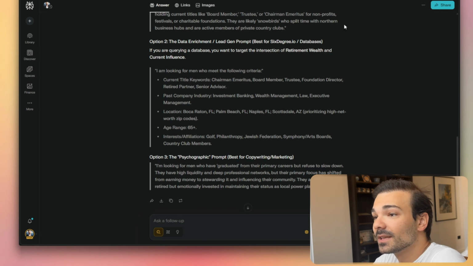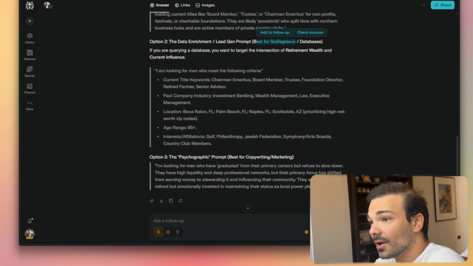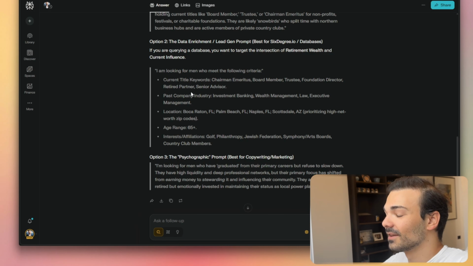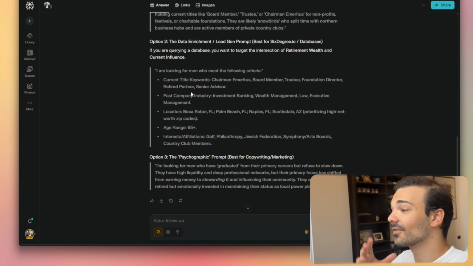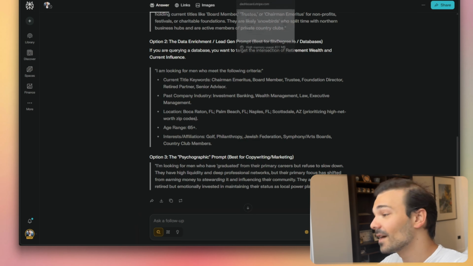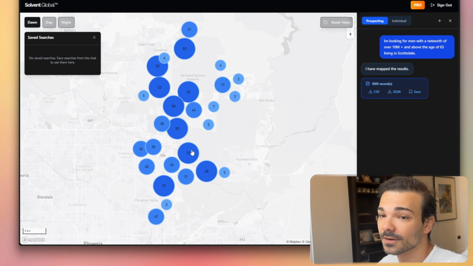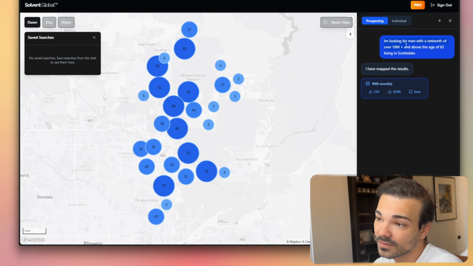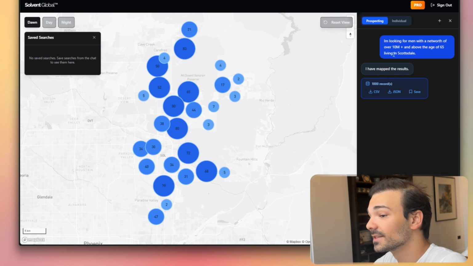So using this, we're going to use 6degree.io, and now we're going to paste this into 6degree to find demographics within that specific client that you're looking for. So we know we have a client that has paid us $5,000, and now we're using 6degree to find something else on him. So what I've done is I've pasted in, I'm looking for men with a net worth of over $10 million and above the age of 65, living specifically in Scottsdale.